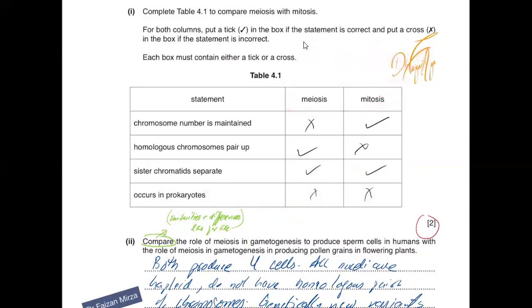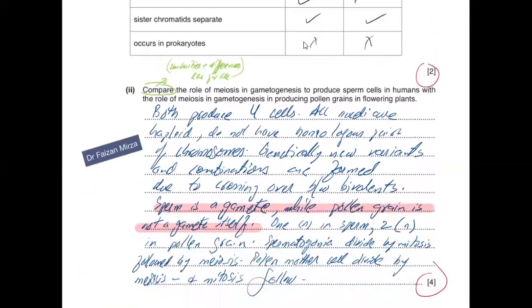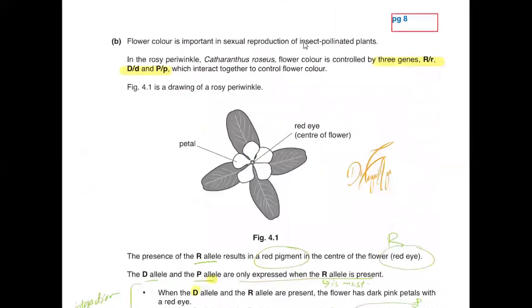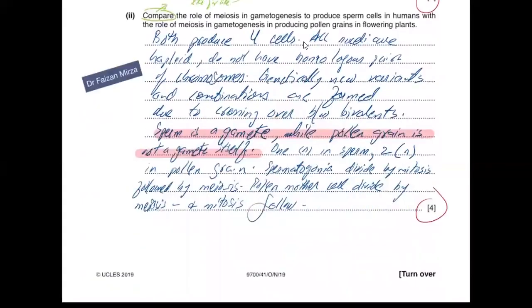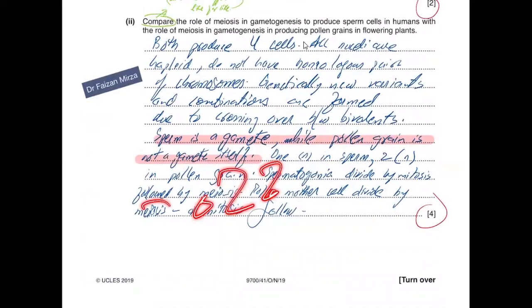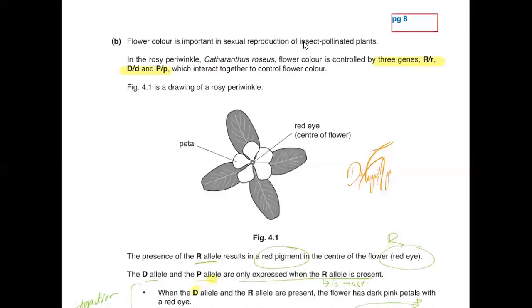Now that we have stated that, we move on to compare the role of meiosis in gametes and spore cells, and this is not a part of the syllabus anymore. We can skip this. You can just go to the syllabus 2022. You will find out that gametogenesis is not a part of the syllabus anymore.